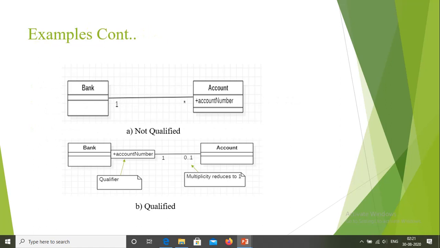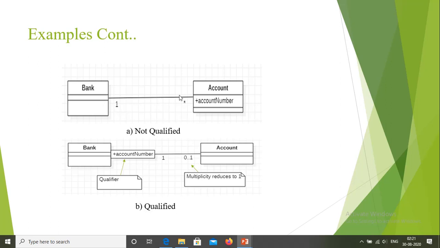Here, diagrammatically, we see how the qualified association gives more to the association. The first diagram says that the qualification is not there, that is, the not qualified diagram. And in the second diagram the use of a qualifier is there, that's why we say it is a qualified association, or a qualified diagram.